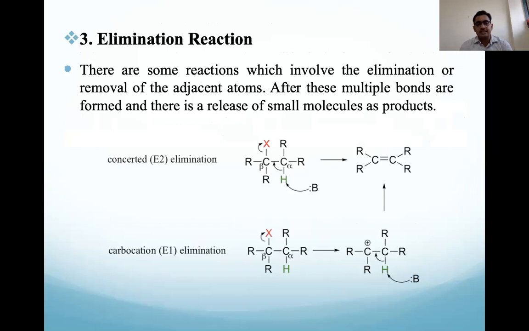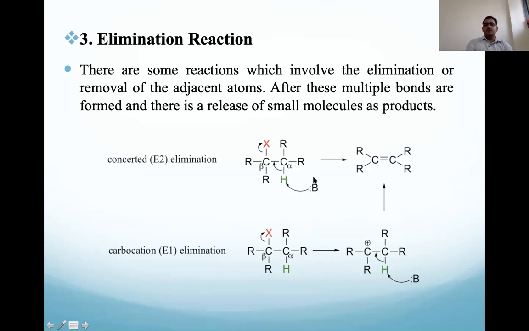So next is the elimination reactions. These are reactions which involve the removal of adjacent atoms, after which multiple bonds are formed, and there is release of a small molecule as a product. Some group or atom is removed from that particular substrate, so we can say it is an elimination reaction. Here we consider E2 elimination.